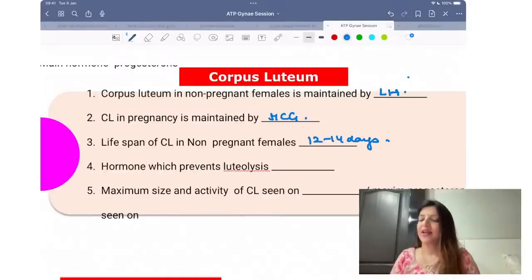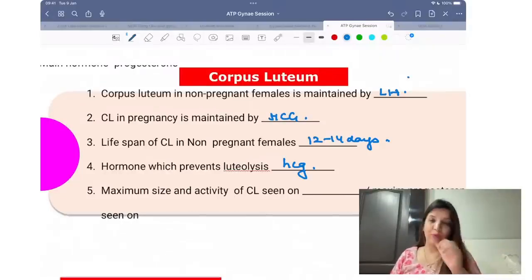It's okay. Now tell me which hormone prevents corpus luteum from dying. So proud of all of you. It is HCG. Corpus luteum is about to die, but if the female is pregnant, then HCG prevents corpus luteum from dying.